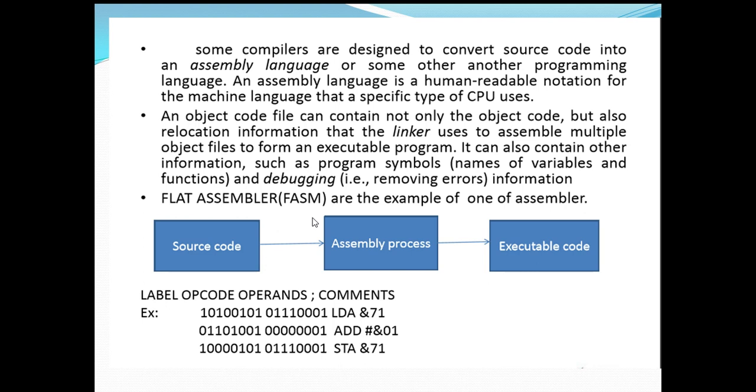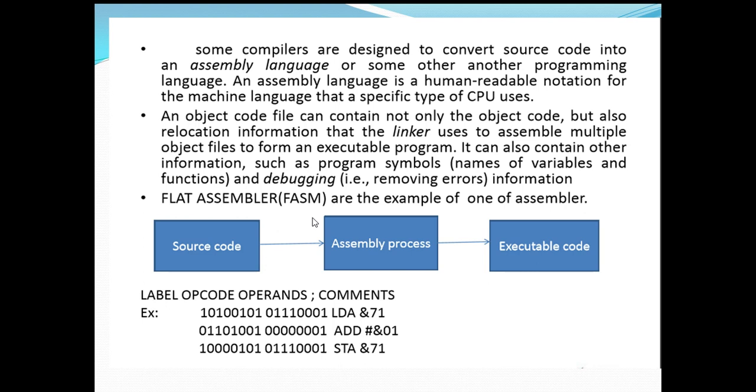So that should be translated into some intermediate language, that is assembly language. And this assembly language is readable, but it cannot be understood by the computer. So again, it should be converted into machine language. Then the converted machine language will be understood by the CPU based on your computer model.